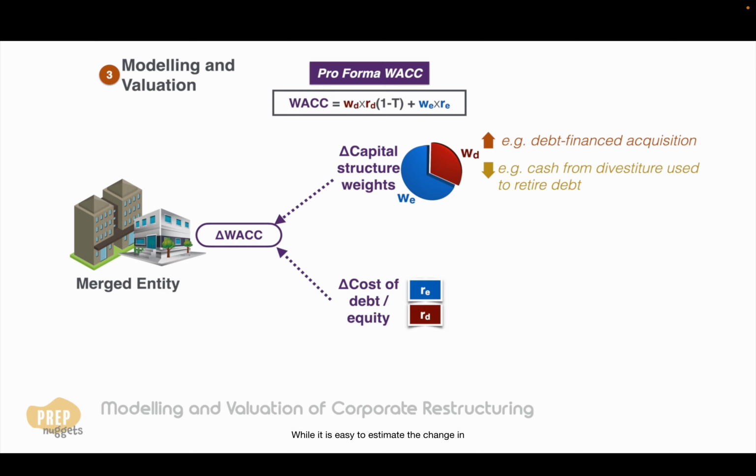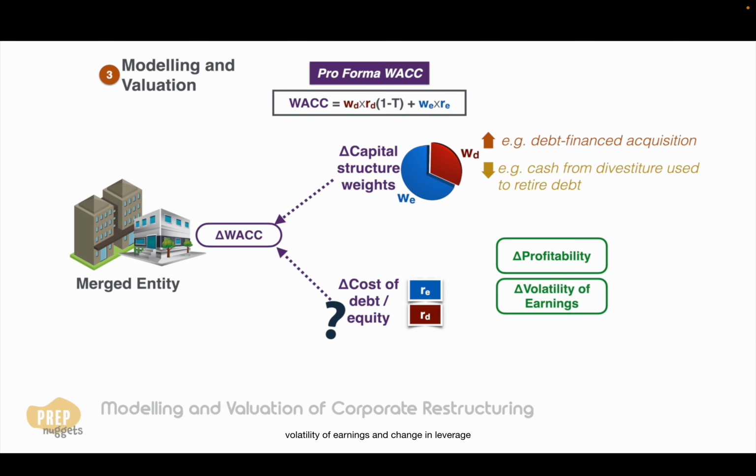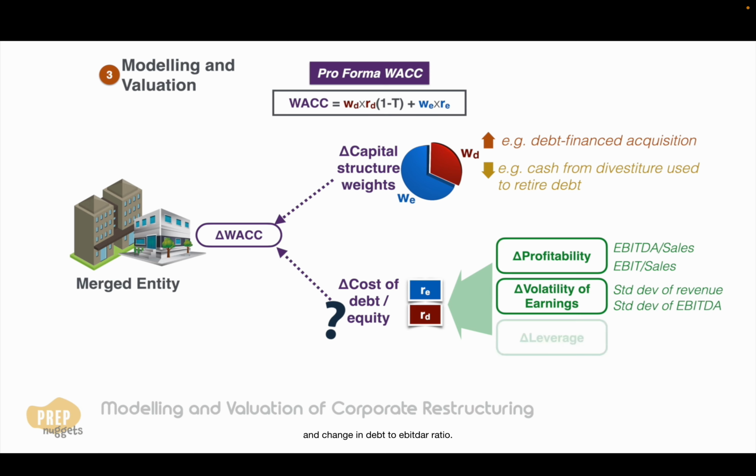While it is easy to estimate the change in capital structure weights, estimating the effect of restructuring on the cost of debt and cost of equity is more difficult. In general, change in profitability, change in volatility of earnings, and change in leverage after the restructuring can affect the company's cost of capital. These can be measured by changes in EBITDA or EBIT to sales multiples, changes in standard deviations of revenues or EBITDA, and change in debt to EBITDA ratio.